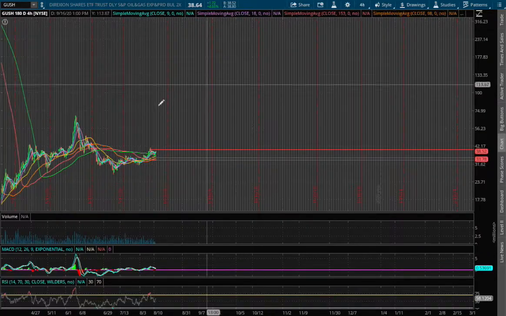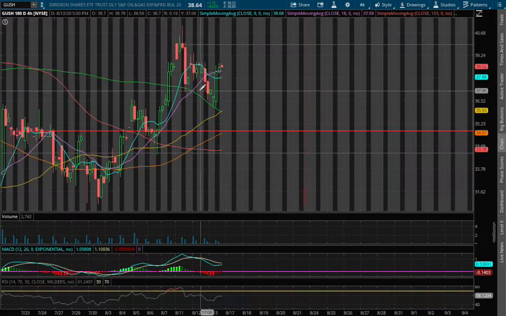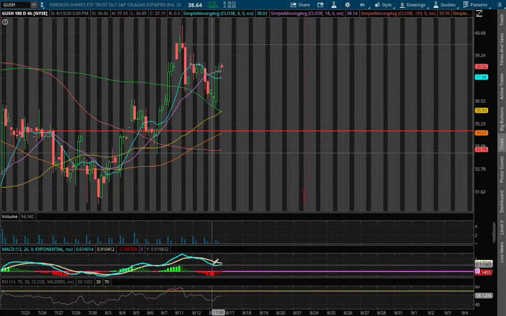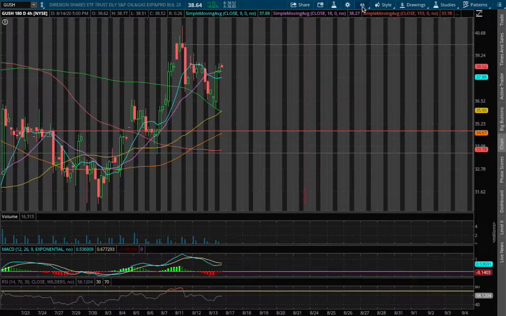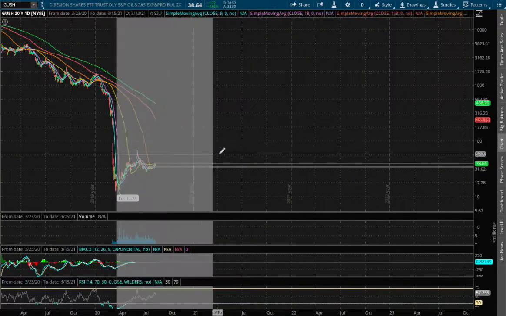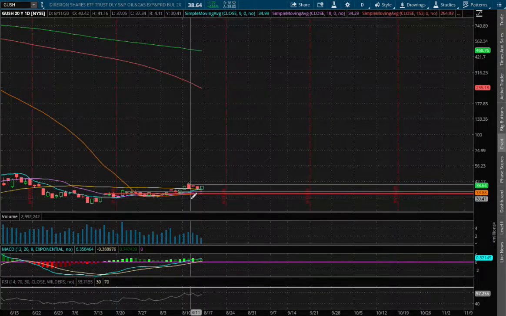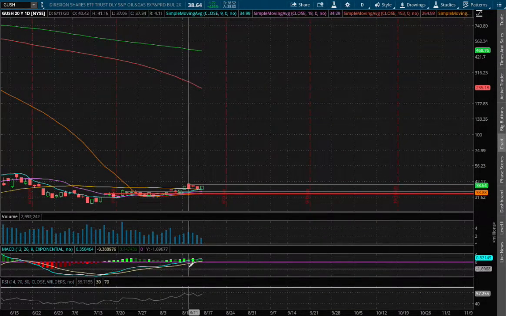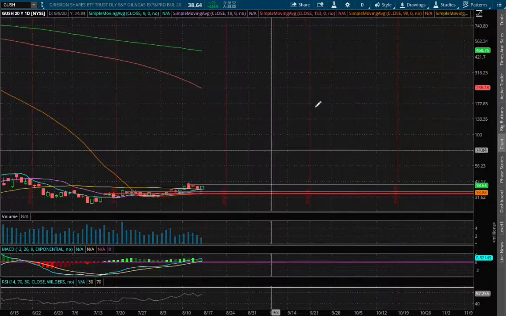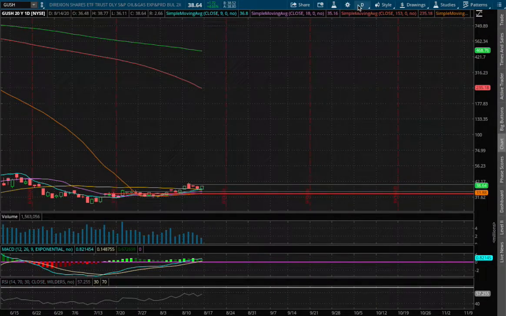And as for the 4-hour chart, if we expand that further, we bounce right off the 200 moving average, this green line right here, and we see slight signs of the 4-hour MACD converging. If we expand that further onto the daily chart, the moving averages are a bit distorted due to GUSH being a leverage ETF. We have now seen an approach to positive MACD. So let's zoom in on the 4-hour chart.